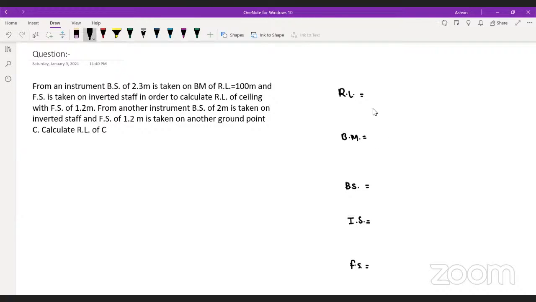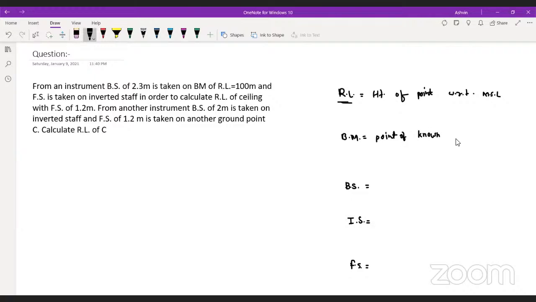It is called reduced level. If I want to tell you what reduced level is, it is the height of any point with respect to MSL. Benchmark is what? A point of known RL. Yes or no? I am just here reminding you of all the things.